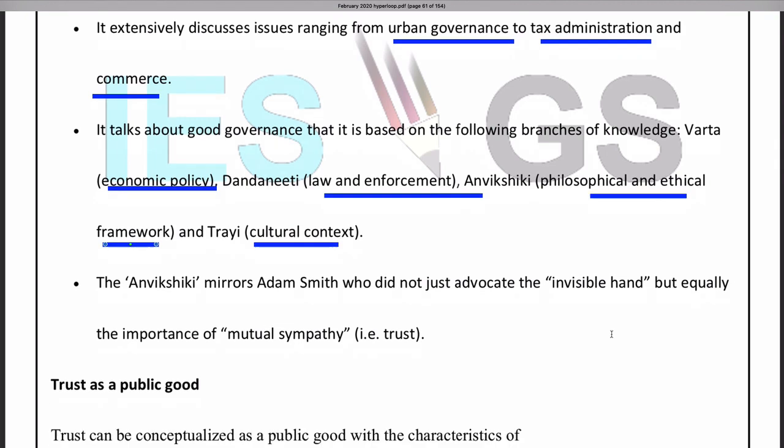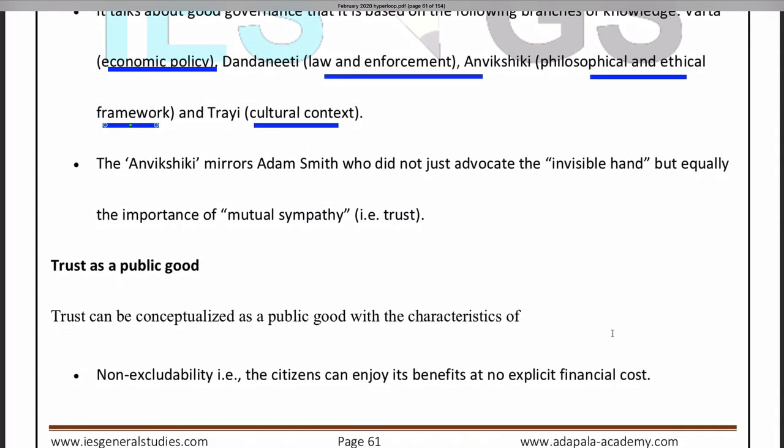So what is this trust as a public good? In economic lectures we have seen that there are two types of goods, public goods and private goods. Public goods are those that are open for common consumption, and will be mainly provided by the government. And how can we identify a particular good as a public good? There are certain characteristics. Trust is also a public good because it has the characteristics as below.